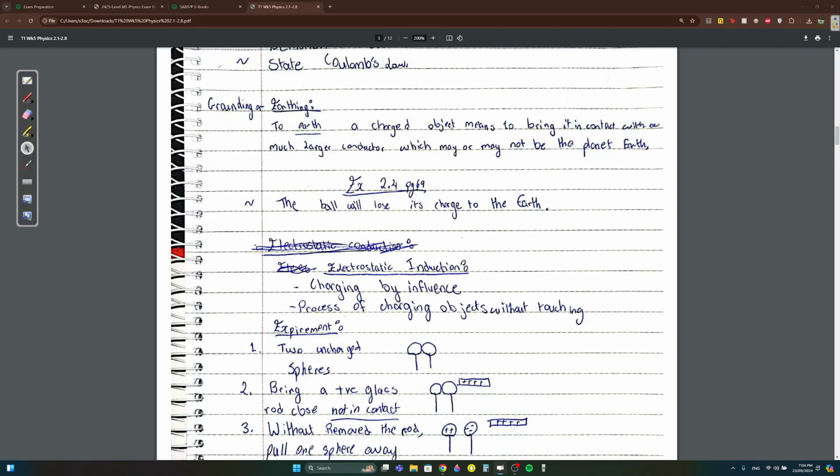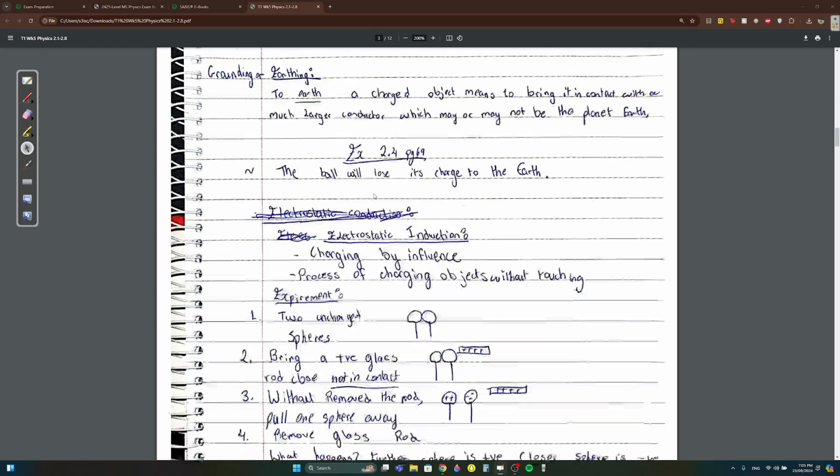But for the most part, to earth a charged object means you kind of lose its charge. It leaks. So see here, to earth a charged object means to bring it into contact with a much larger conductor, which may or may not be the planet Earth.